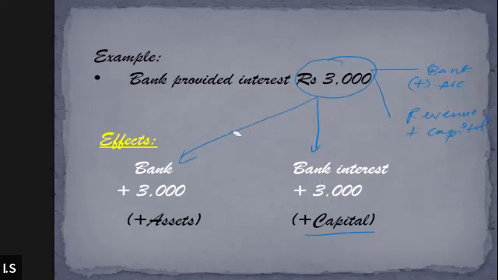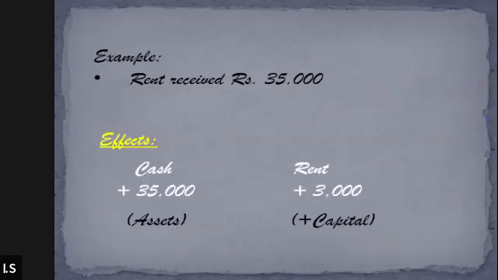Got it? Am I clear now? Yes, sir. All right. Moving on to the last point. This is going to be our last discussion, and we'll discuss a few more things in the next class. But for the time being, just tell me, rent received rupees 35,000. Tell me when rent will be received, how it is going to affect the business.